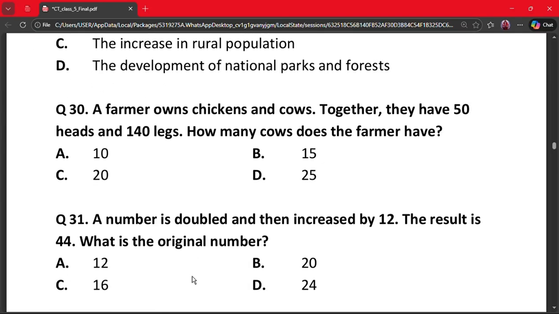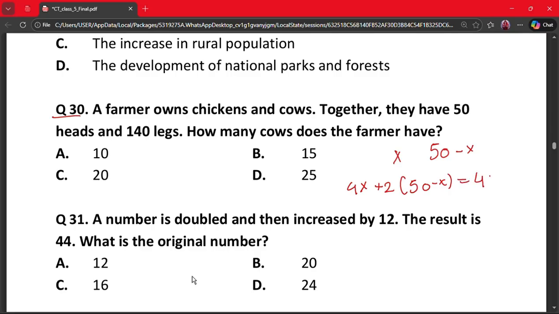Next question is question 30. A farmer owns chickens and cows. Together they have 50 heads and 140 legs. How many cows does the farmer have? So what we can do is, 50 heads, 140 legs. Let cows be x and chickens be 50 minus x. So legs will be equal to 4x plus 2(50 minus x).